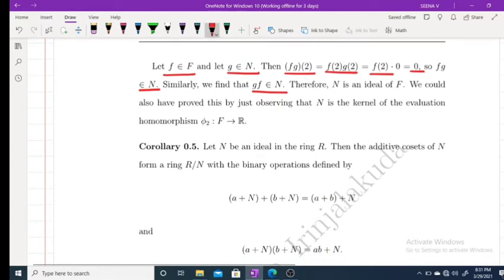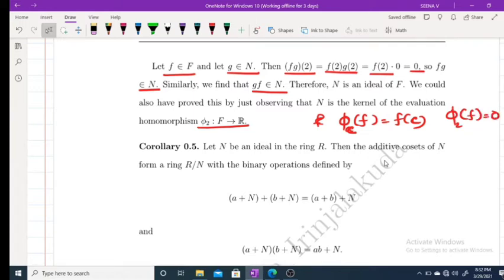If you consider the evaluation homomorphism phi 2 from F to R, what is an evaluation homomorphism? Phi a of f equal to f of a. Or if you take phi c of f, then the value is f of c. So in this case, the set of all f such that phi 2 of f equal to 0 is the kernel of the evaluation homomorphism. That means f of 2 equal to 0. Therefore, the kernel of the evaluation homomorphism is a subring.